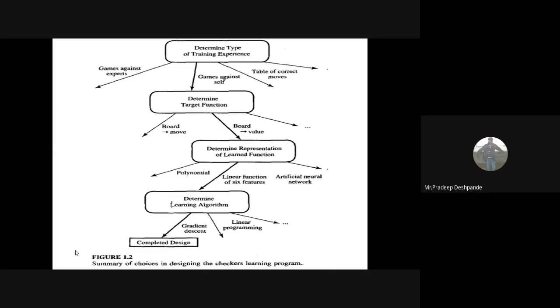Similarly, you may get a question in the exam to design a learning system for a different problem, maybe an autonomous driving vehicle or some other example.